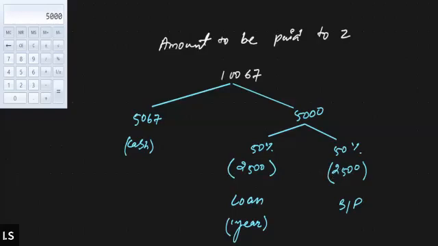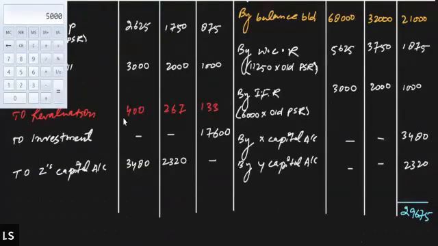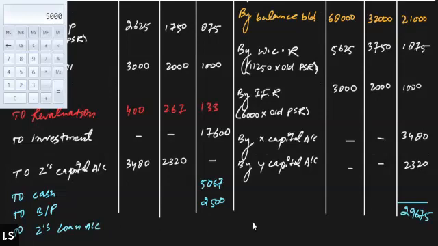So coming back to the partners capital account, we will pay cash of 5,067 immediately to Z, and for the remaining balance, 50% will be bills payable, that is 2,500, and to Z's loan account we will transfer the remaining amount, 2500. This is how Z's account will be settled.